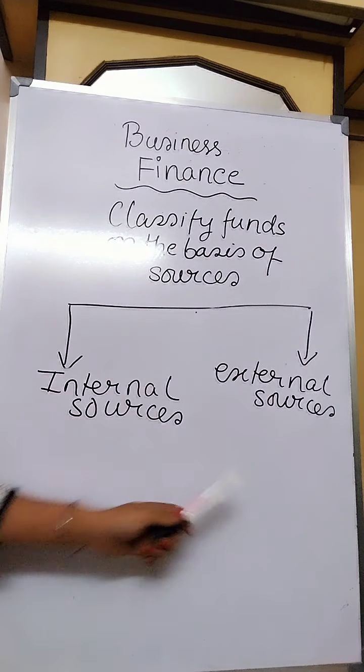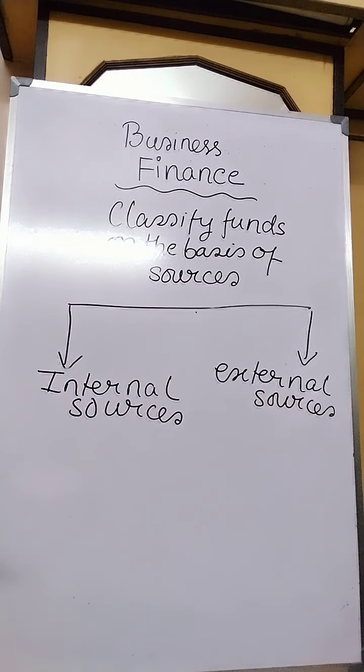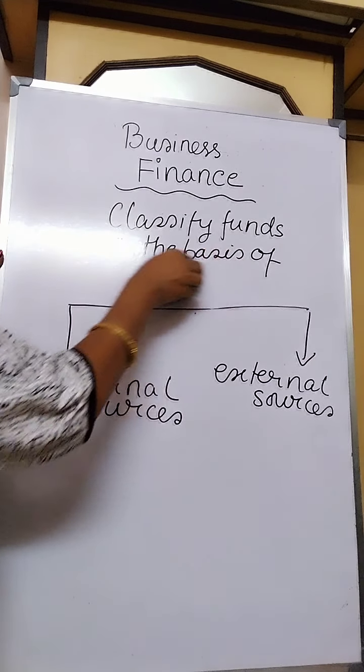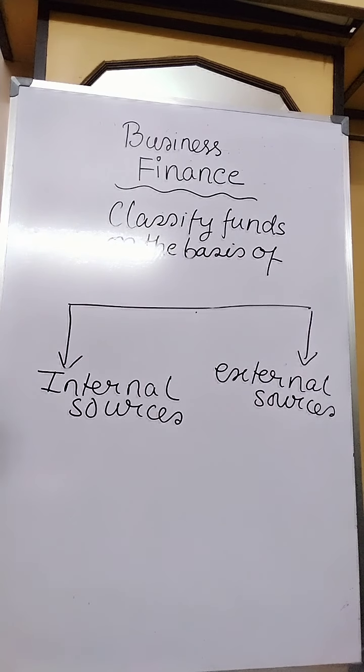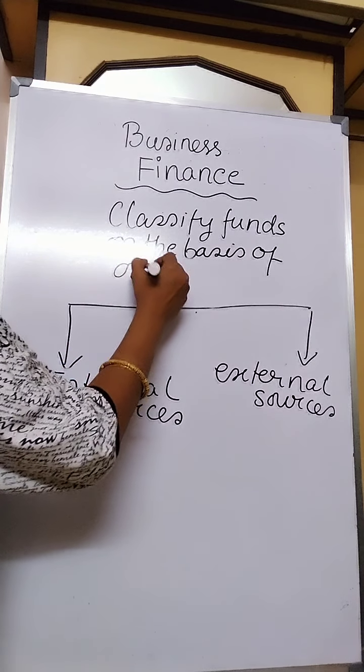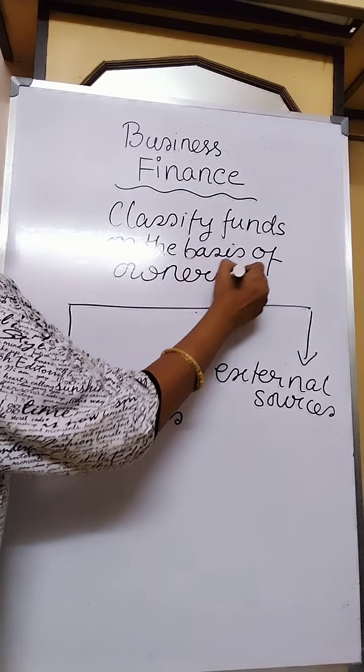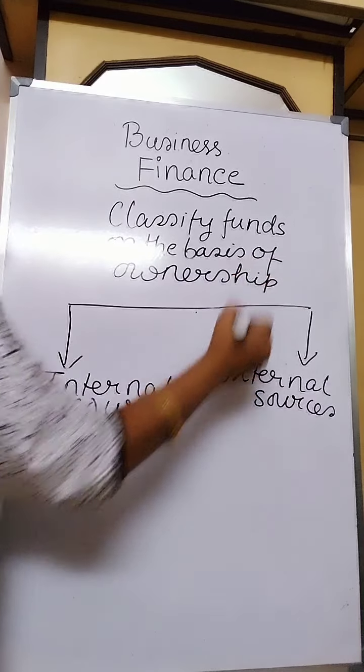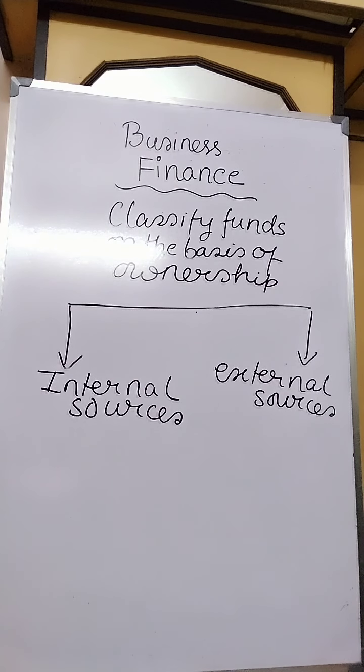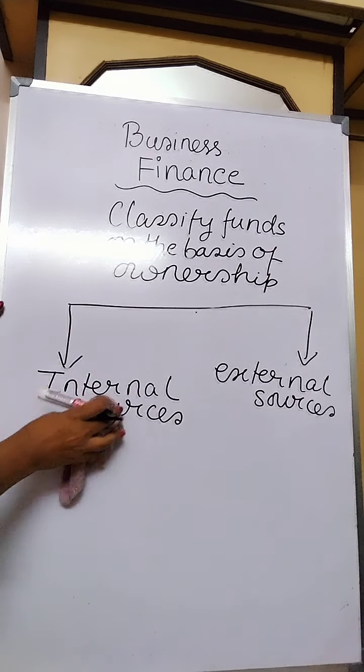So these are the two classifications based on sources. Now comes the classification of funds based on ownership. Based on ownership also, there are two broad classifications of fund.